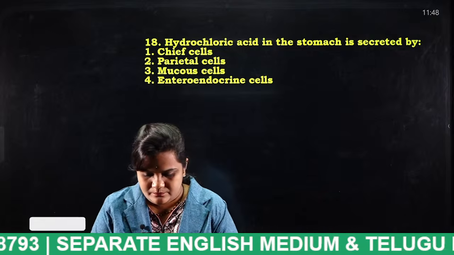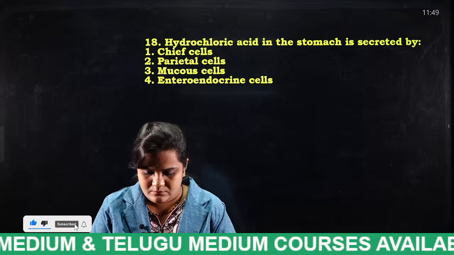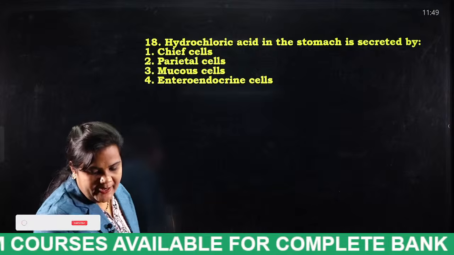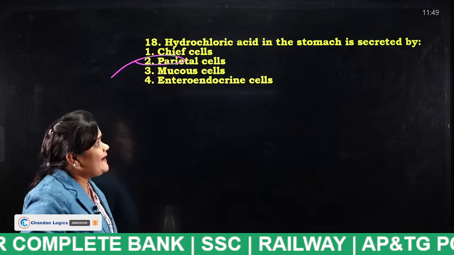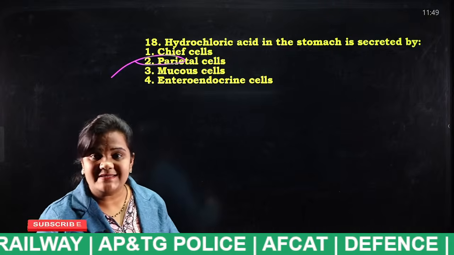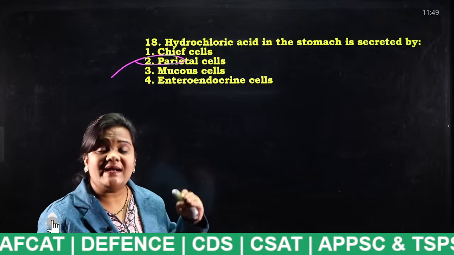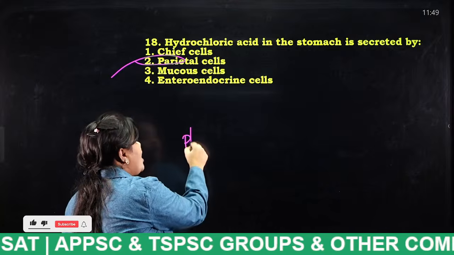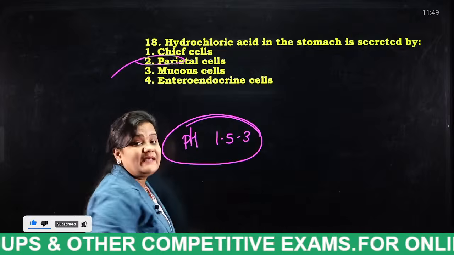Very good. And the answer for this question is parietal cells. These parietal cells, which are present in the stomach lining or gastric glands, will secrete this hydrochloric acid. This hydrochloric acid has a pH value of approximately 1.5 to 3. That means a strong acid.